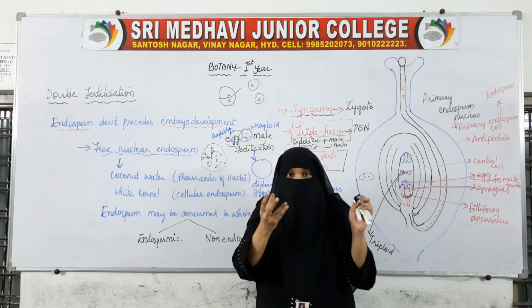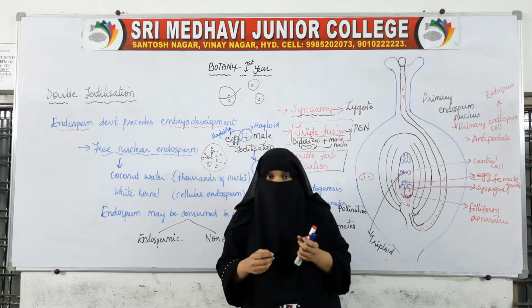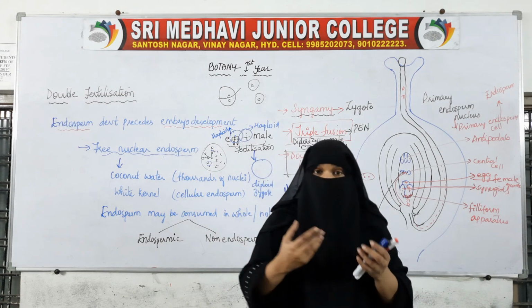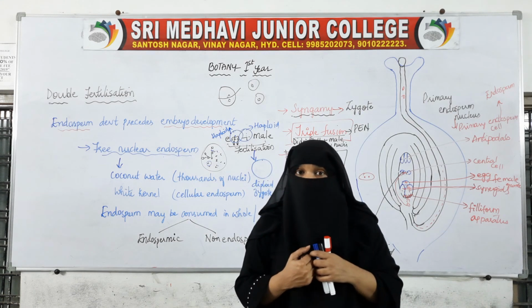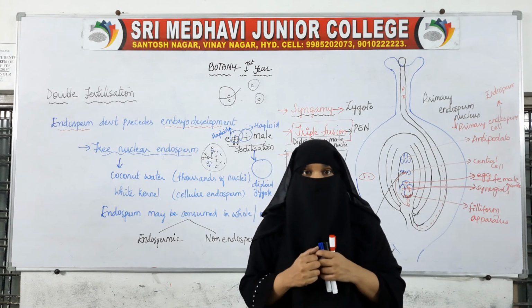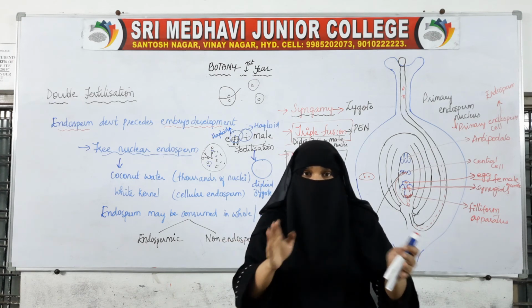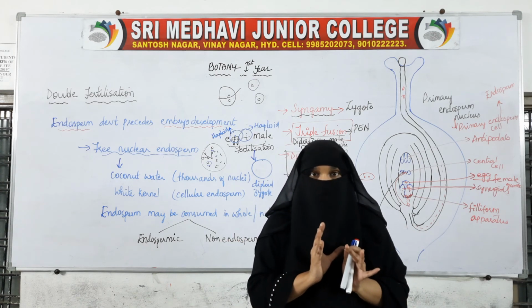By taking the nutrition from the endosperm, the embryo will be growing. So here also, when we are short of energy, what do we do? We drink coconut water. Why do we drink it? It is nutritive for the growing embryo as well as for many. It is a nutritive tissue.